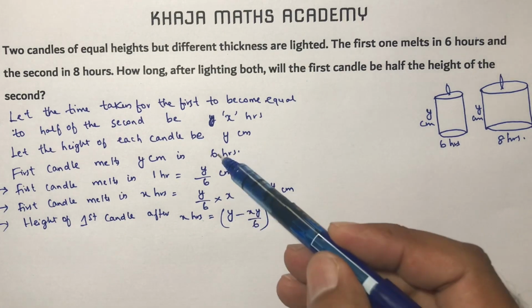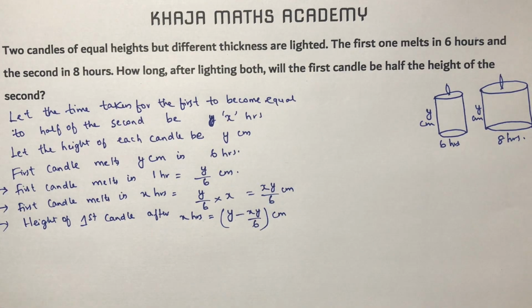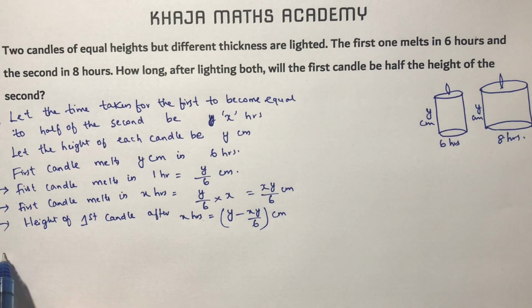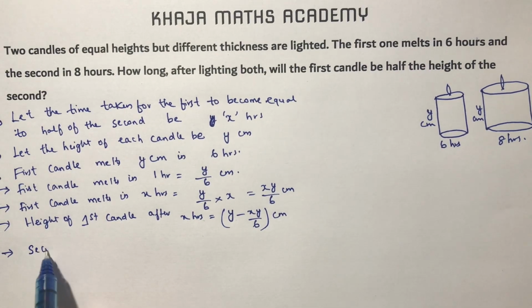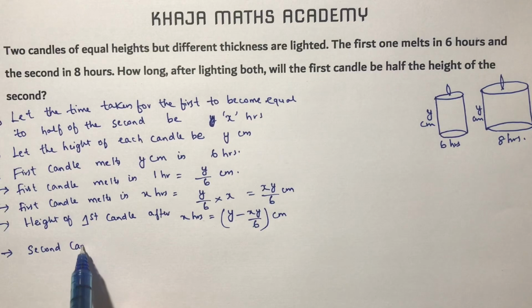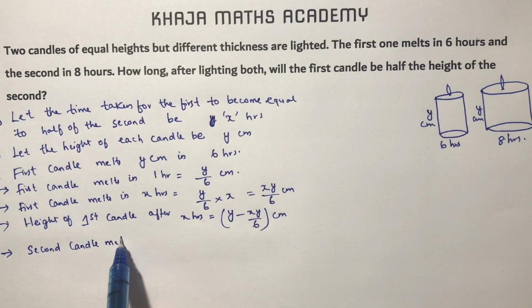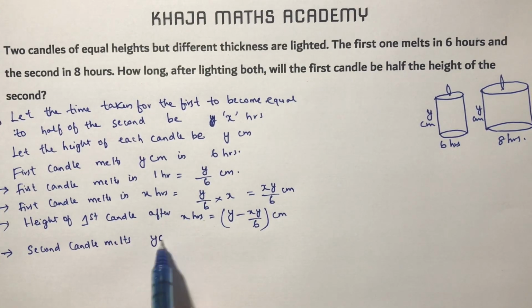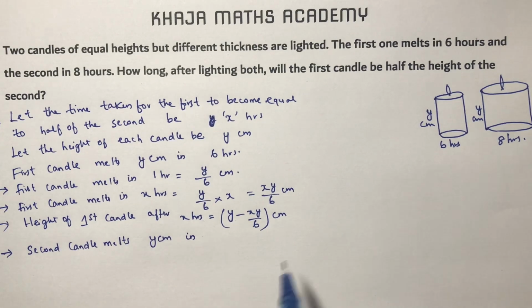In the same way we need to write these steps for the second candle. The second candle melts y centimeters in 8 hours.